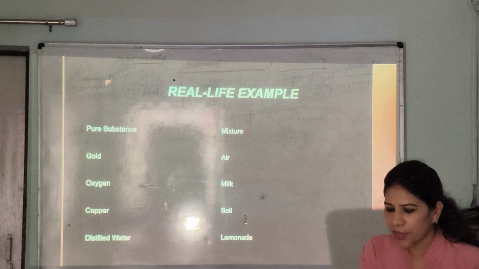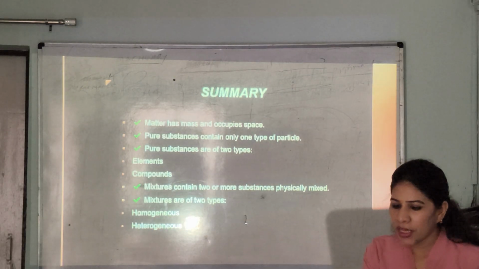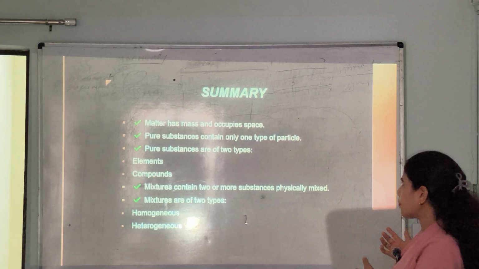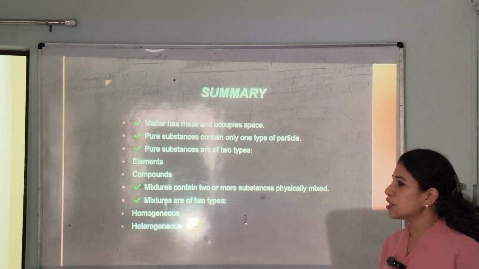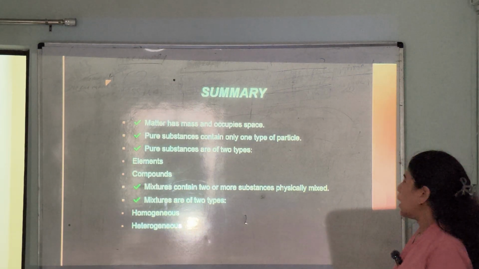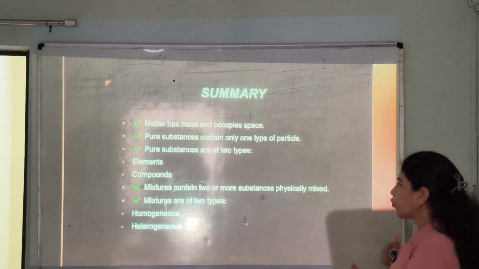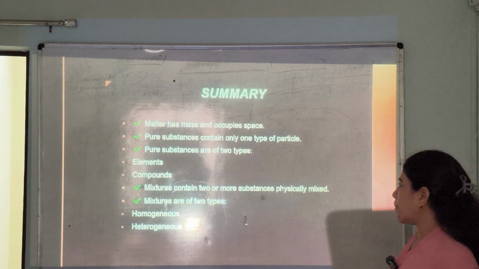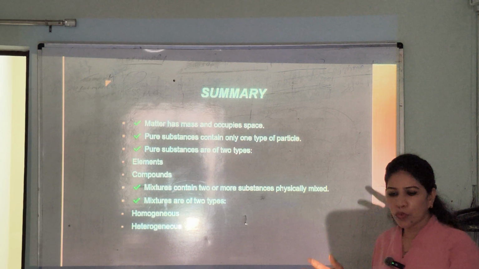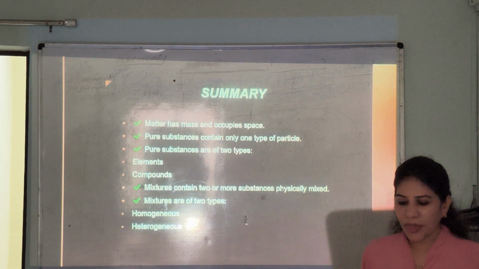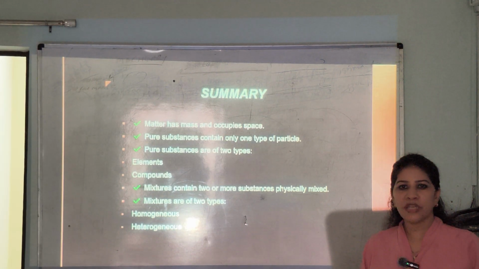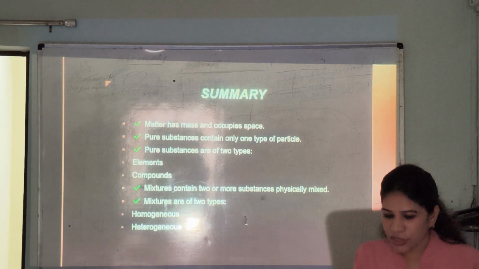Okay, so matter has mass and occupies space, and a pure substance contains only one type of particle, and pure substances are of two types, elements and compounds. Okay, see, a mixture contains two or more substances physically mixed, and mixtures are of two types, homogeneous mixture and heterogeneous mixture.